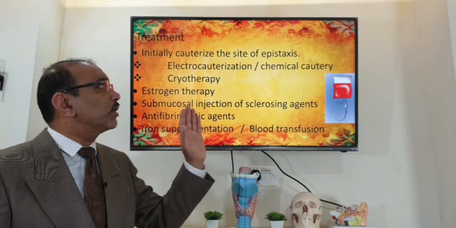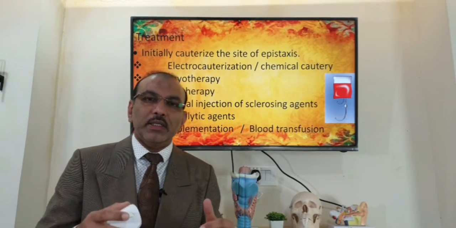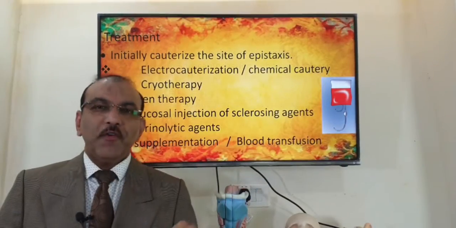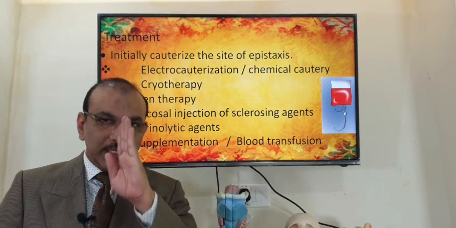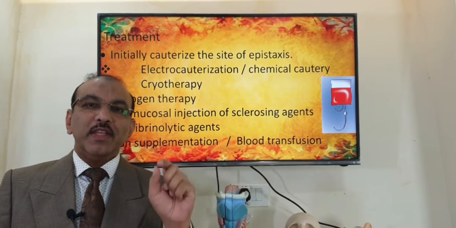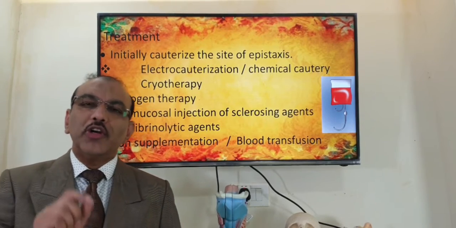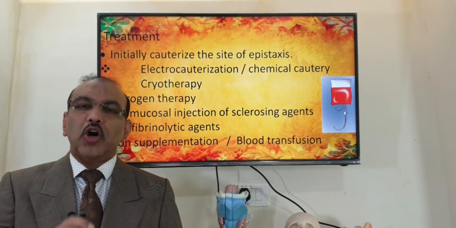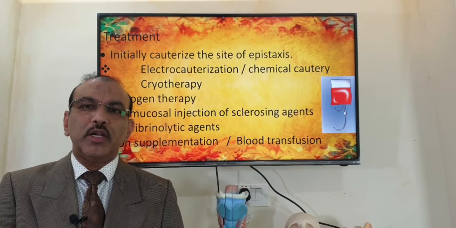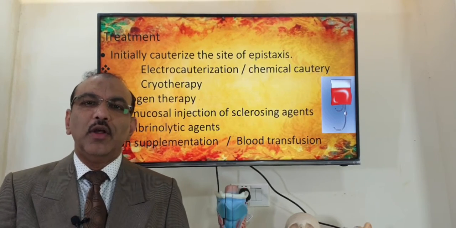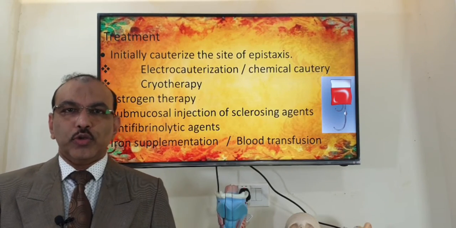Now, coming to the treatment part, there is no single treatment for that, and we just manage whatever the patient complains of. If on examination of the nasal septum, the partition in the nose, there is a bleeding spot seen, maybe say 1 or 2, we can cauterize that area. The cauterization can be done with chemical cautery, with chemicals like silver nitrate, or with electrical cautery also.